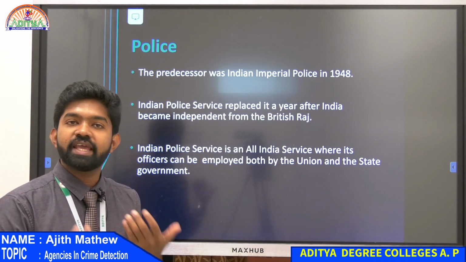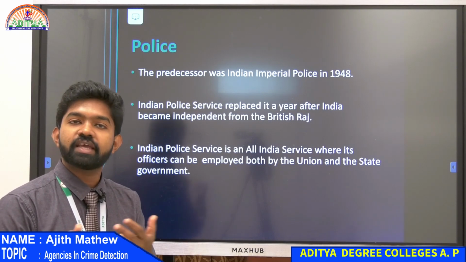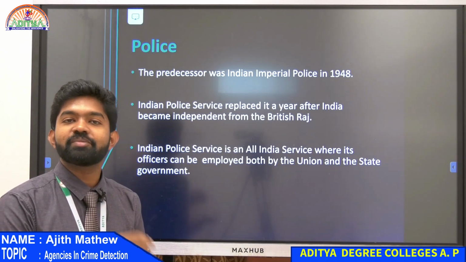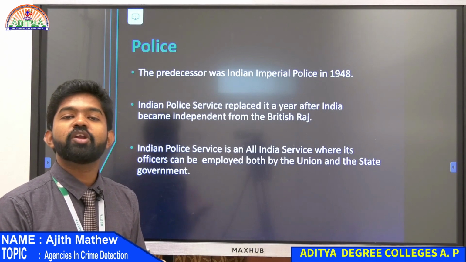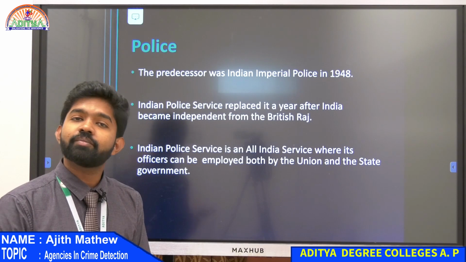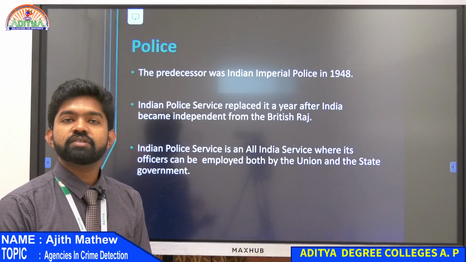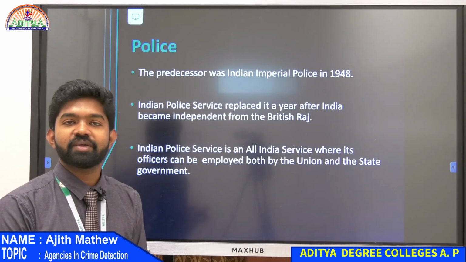For example, if you are studying IAS or IPS, sometimes the head of our police, for example in Kerala, won't be a person from Kerala. He will be appointed by the central government. In Tamil Nadu, for example, the head may be someone from Tamil Nadu or maybe someone from Gujarat or Andhra Pradesh, because they are appointed by the center, not by the state.